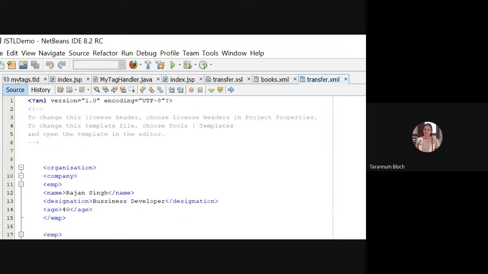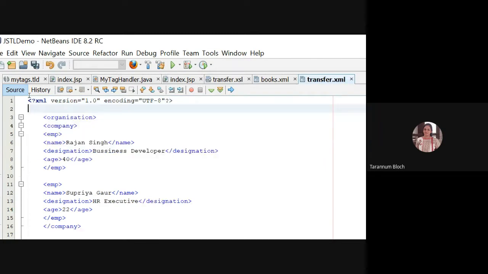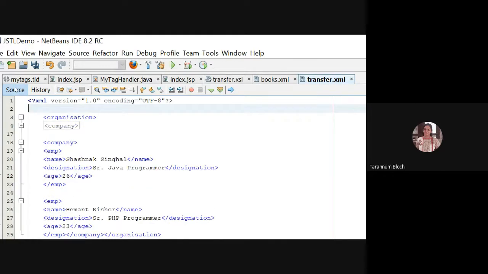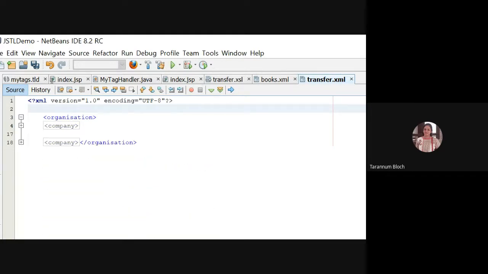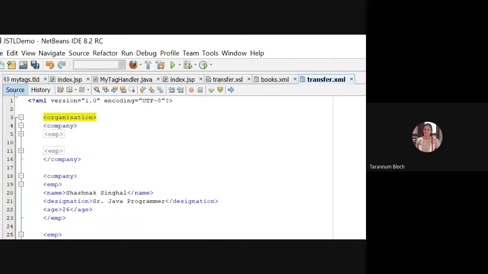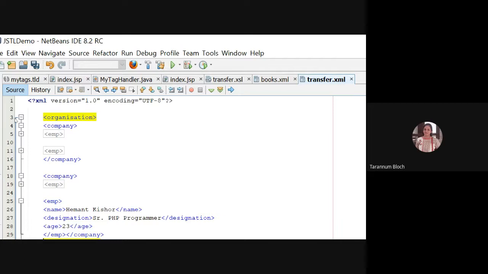It is holding the company's data. Organization is the root tag, in which I have two company tags. Company 1 has 2 employees and company 2 also has 2 employees.